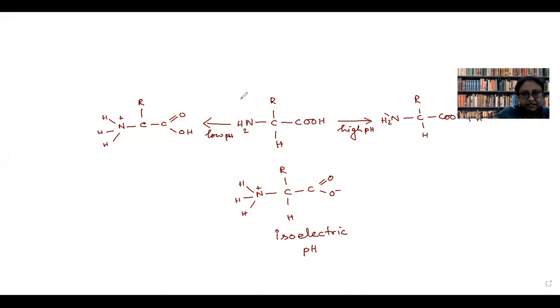That is this structure. If you lower the pH to less than its isoelectric pH, it will show the basic structure. If we increase the pH to more than the isoelectric pH, it will exist as an acid. So the value of isoelectric pH differs from amino acid to amino acid. Is this part clear to everyone?